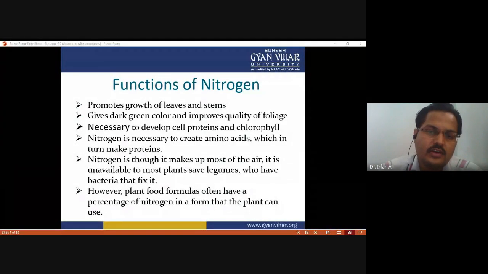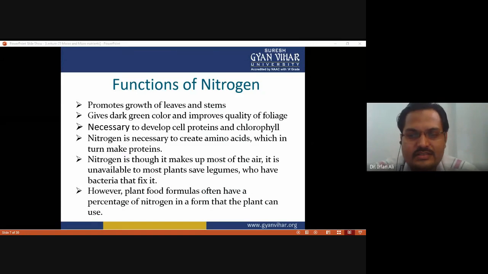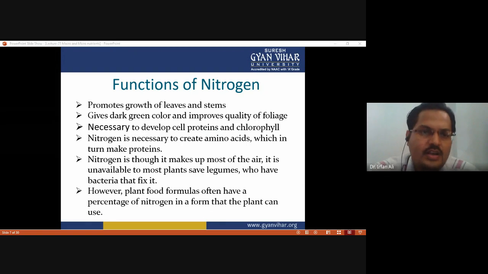Now we have to discuss the functions of these macro and micronutrients one by one. First, what are the functions of nitrogen? Nitrogen is required for growth of leaves and stem.